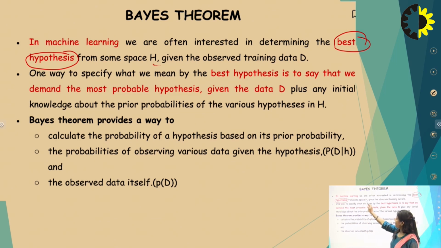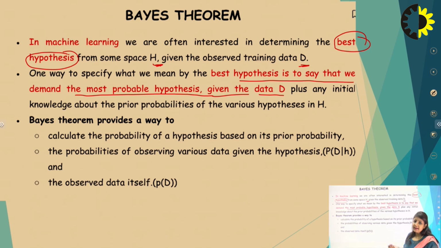Given some space H and observed training data D, one way to specify what we mean by the best hypothesis is that we demand the most probable hypothesis given the data D. The hypothesis with the maximum probability is the optimal hypothesis, and the result according to it will be the final class for that data.